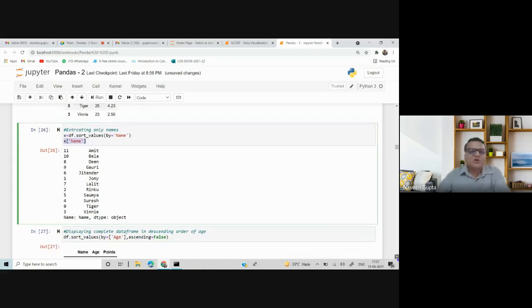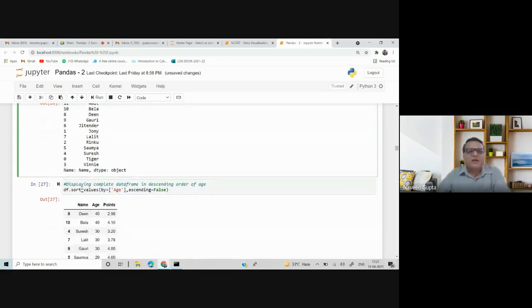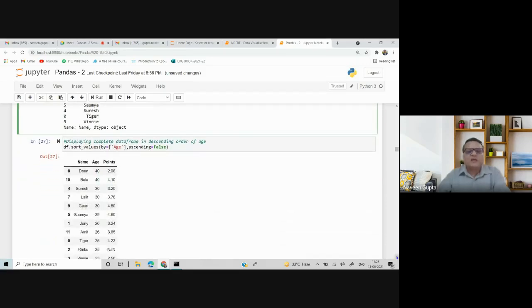Now, the next concept is displaying the complete data frame in descending order of age. What will be the syntax? I have written df.sort_values by the column name, with ascending equal to False.